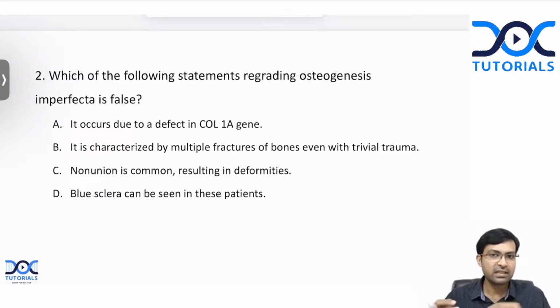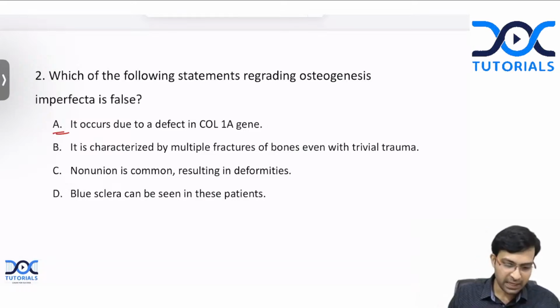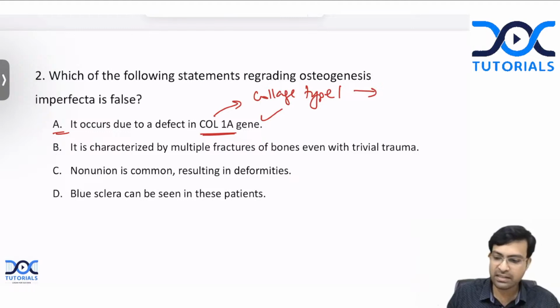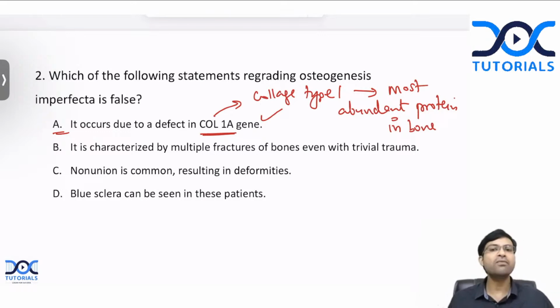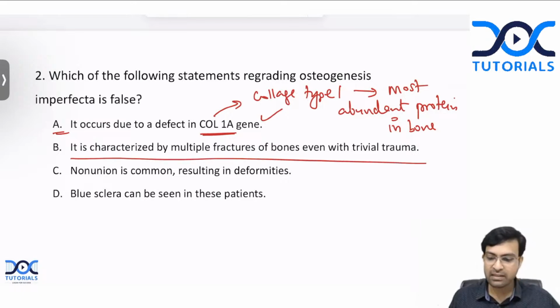So let's discuss the options one by one. First of all, if you look at option A, it occurs due to defect in collagen 1A gene. Is that correct? That is correct. Col 1A is nothing but collagen type 1 gene. And remember, collagen type 1 is the most abundant protein in bone. So whenever there is a defect or deficiency of type 1 collagen, obviously there is going to be weakening of bone. It is characterized by multiple fractures of bones even in trivial trauma.